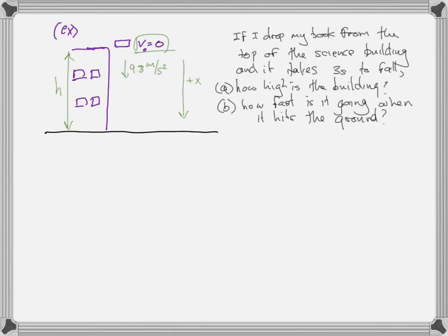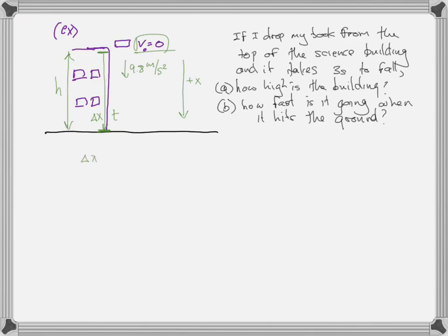I think I've drawn everything in. I drew an h, but I could draw a delta x, so it's displacing from the top of the building to the bottom of the building, and in time t. So we could draw all those variables in there. Okay, so then what's the next thing we do? We always draw a picture first, we label everything in the picture, we put arrows on the vector quantities, and then we write down our equations. So let's go ahead and write down our equations.